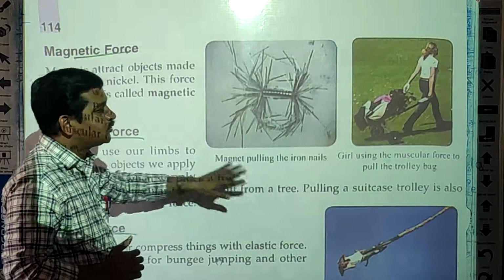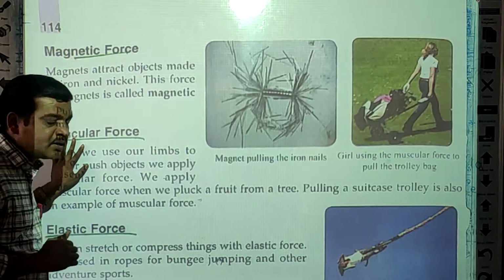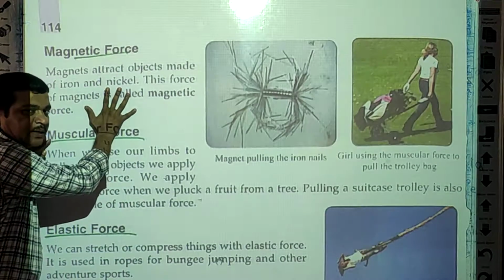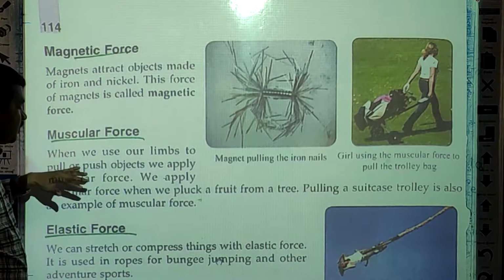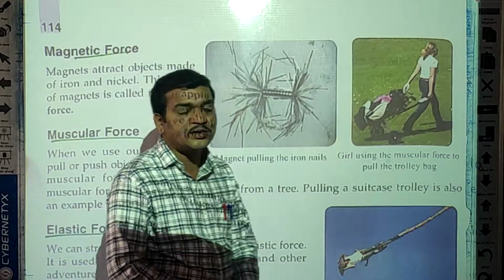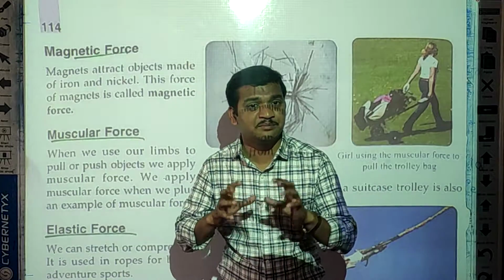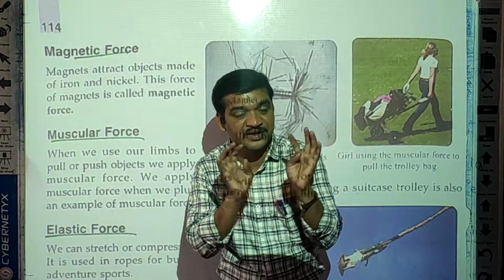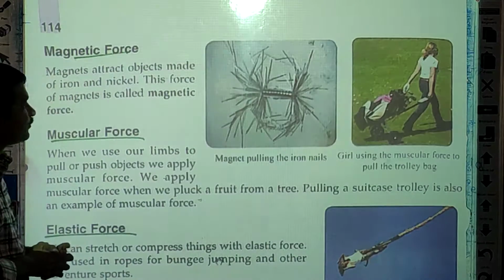Okay, students. The first force was gravitational force. The second force is the magnetic force. Now the third force is called the muscular force. Do you know muscular force, students? Muscular force means, yes, muscles are involved. Muscles play a very important role. Now see here, students, what is muscular force?